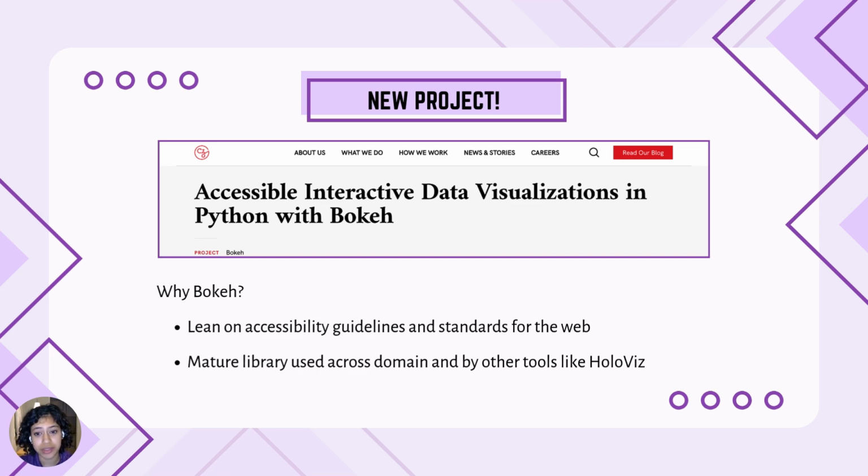This is an ongoing project. So we have a 2-year grant from the Chan Zuckerberg Initiative, and we started work on this just a few months ago.